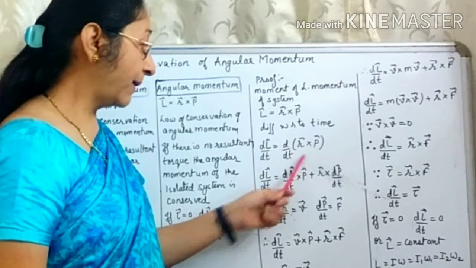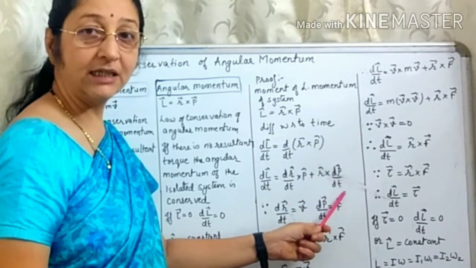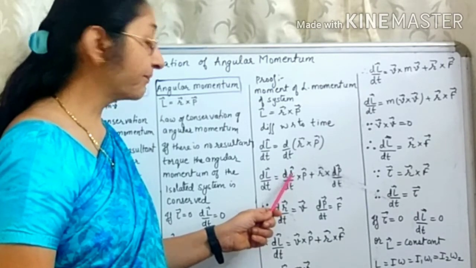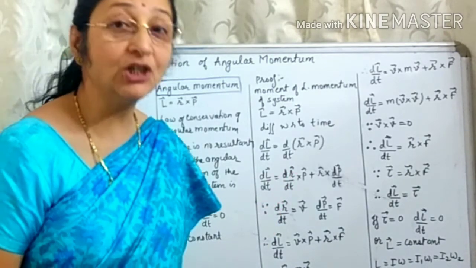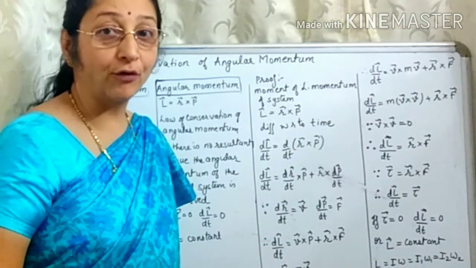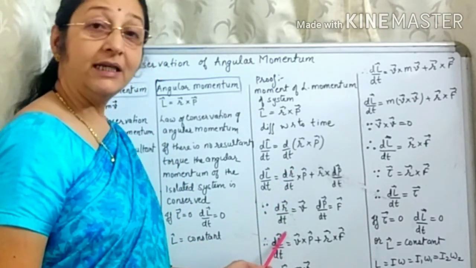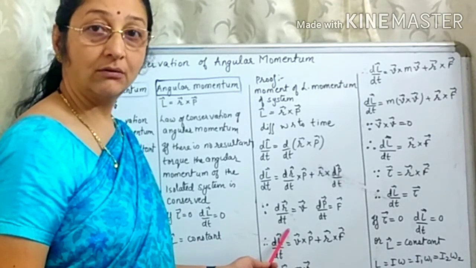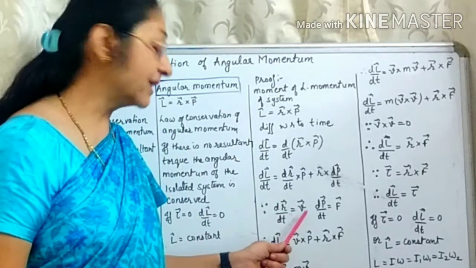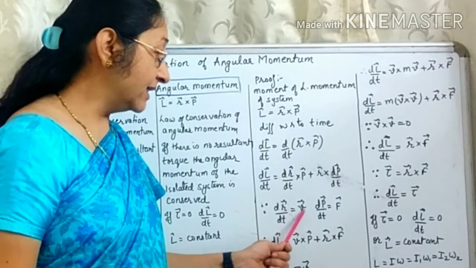expanding this, dr by dt cross p plus r cross dp by dt. Now, what is dr by dt? What is r? We know that r is the position vector from the axis of rotation. We have discussed this earlier. So, what is dr by dt? It is the change in position of the particle, so change in position per unit time. So, that is equal to the velocity. So, dr by dt is equal to v.